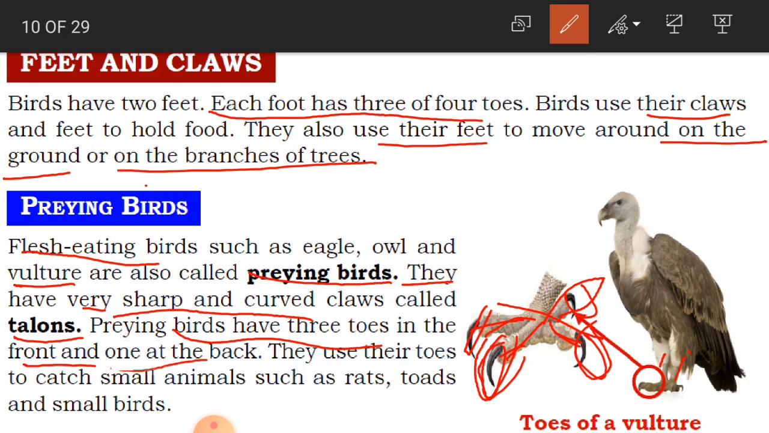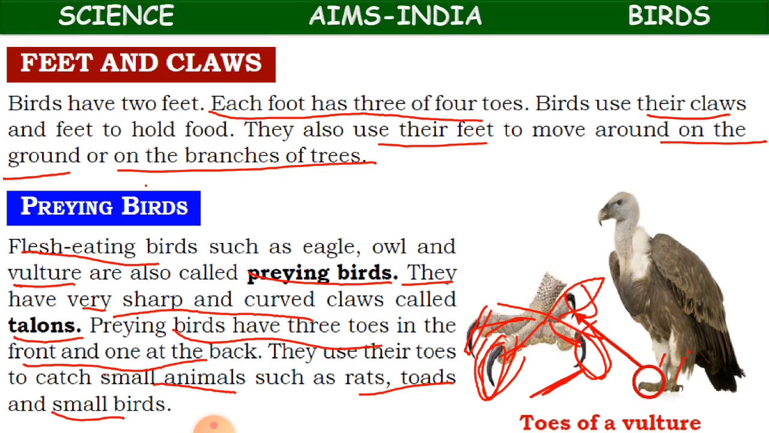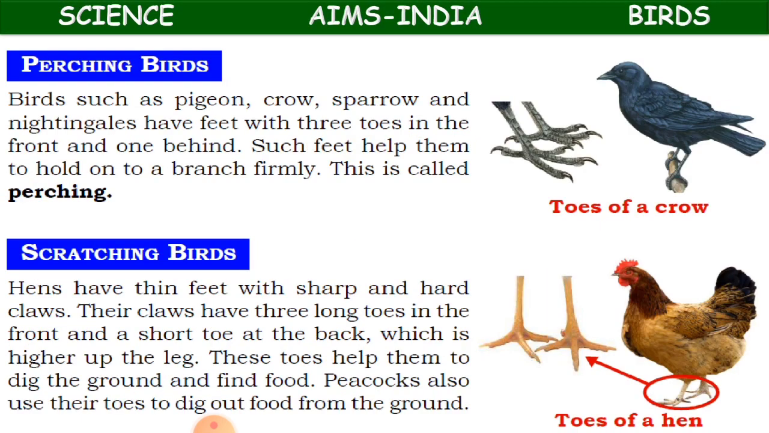So as we said, they are going to eat animals as their food. So that is why they are called praying birds. So what did they do? They are going to use their toes to catch small animals like rats, toads and small birds. Okay, they'll catch them and they'll eat them as their food. Clear children? Yes. So this is about the praying birds.